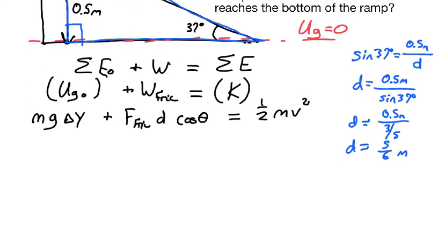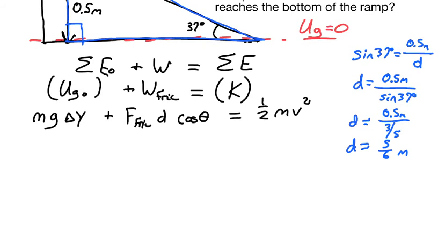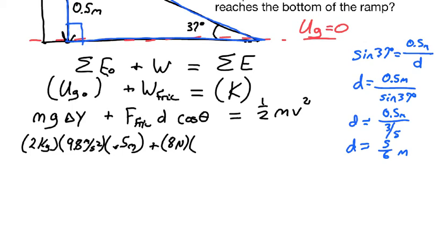All right, so at this point we can start plugging in values and solve for this. So our mass first off was 2 kilograms. G is 9.8 meters per second squared. The delta y was our 0.5 meters, plus our frictional force, which was 8 newtons, times d, which was 5/6 of a meter. And then friction is going to point up the ramp. Our displacement is going to be down the ramp, so our angle we said was 180 degrees. Equals 1/2 times 2 kilograms times v squared.